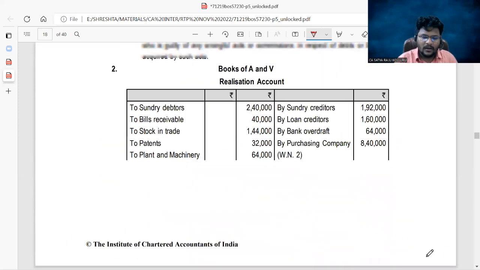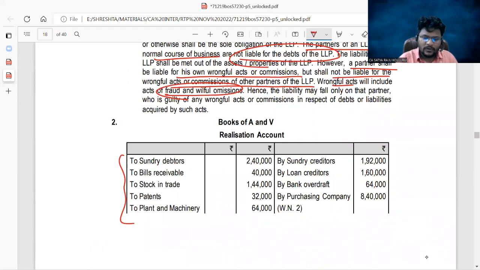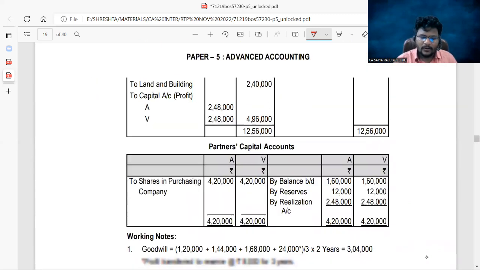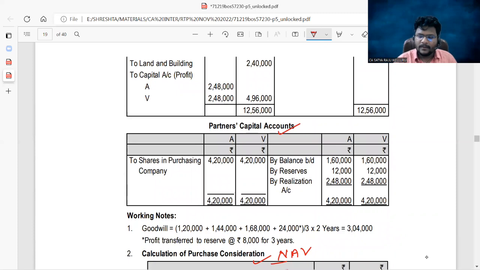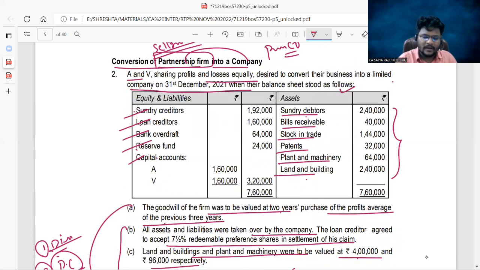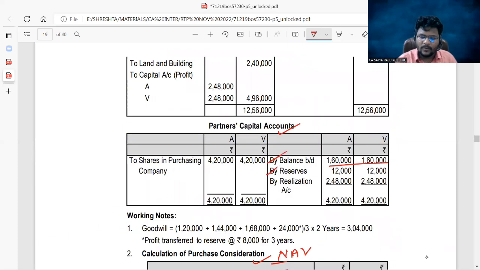These are all assets transferred to realization at book value. All liabilities also transferred to realization at book value. Partners capital open separately. This is the opening balance, and the reserves are there. The reserves you can also transfer to the partners capital. Dismantling of balance sheet over.